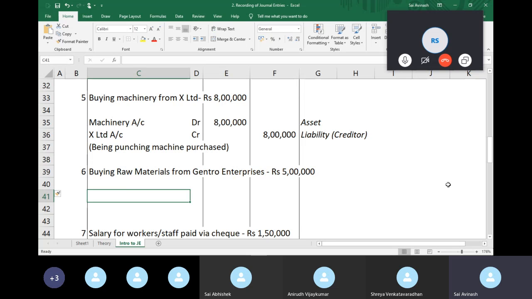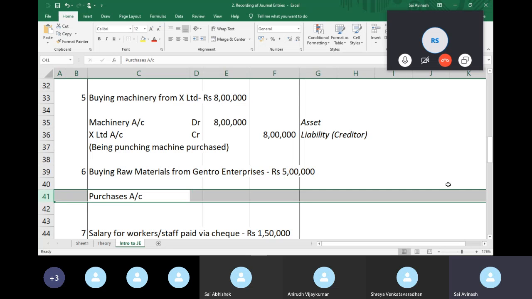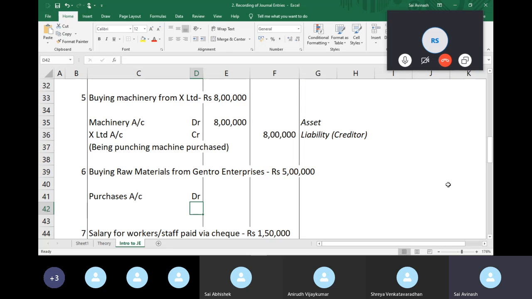But when you purchase raw materials, or say packaging material to package your sale product, those are purchases you make for the business. So they will affect your profit. So you call these purchases. You have to use the specific account called purchases account, right? You debit it.